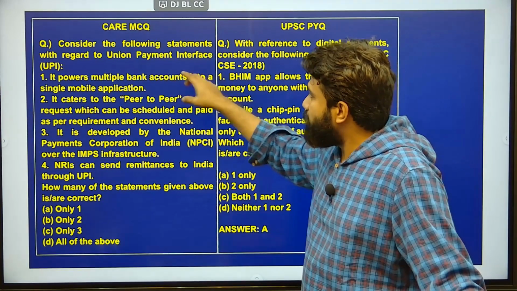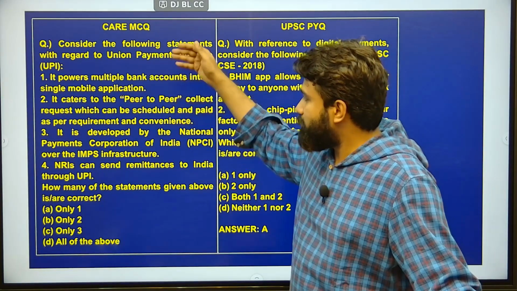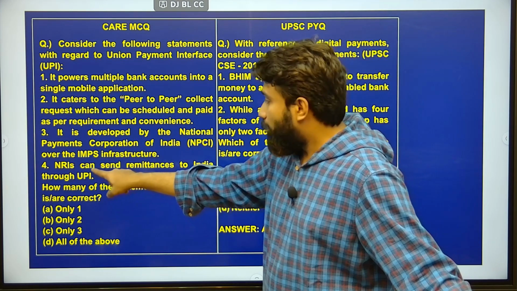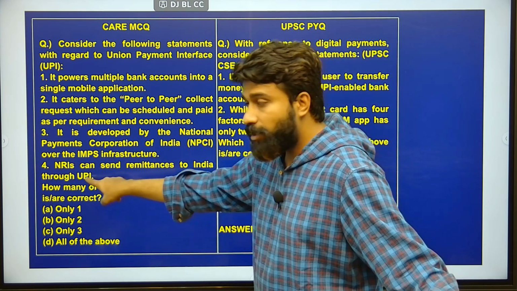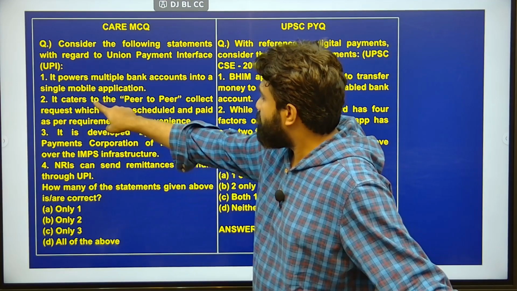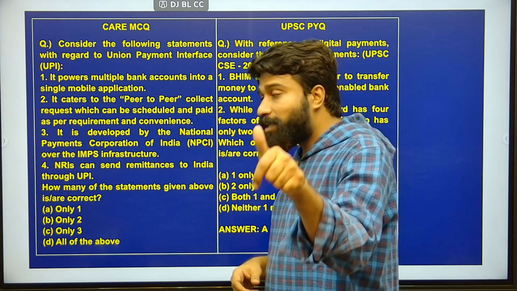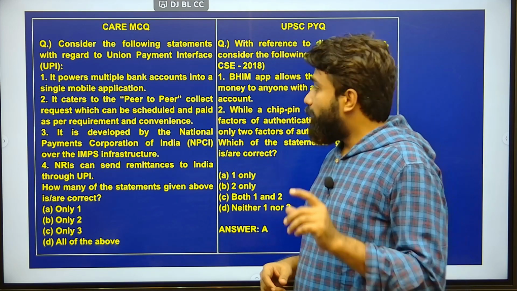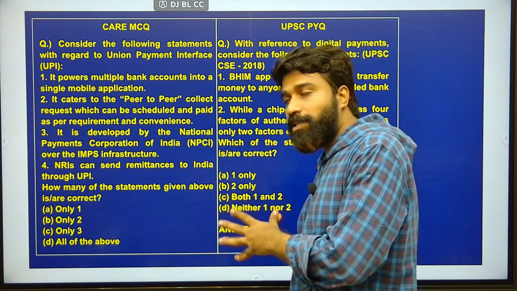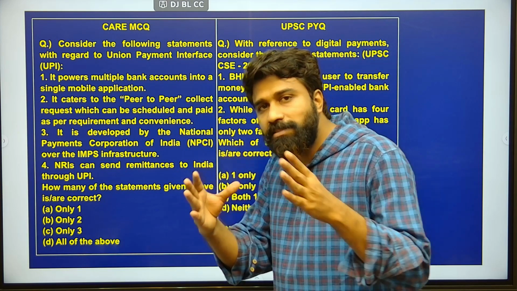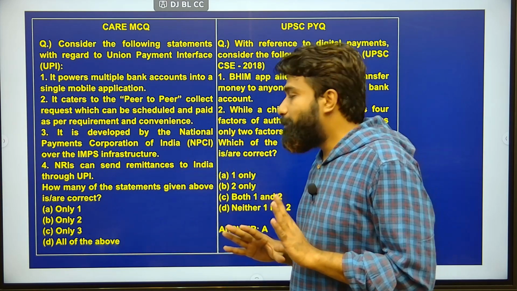And consider the following statements with respect to Unified Payment Interface. All the 4 statements given here are right. The 4th statement tells how NRIs can send remittances to India by using this UPI. Next, it caters to the peer-to-peer collect request, which can be scheduled and paid as per requirement and convenience. This is also one of the features given by UPI. And it brings multiple bank accounts into a single platform. That is why it is called a Unified Payment Interface.